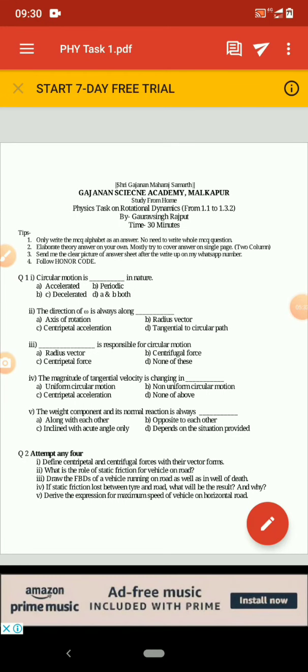The theoretical questions were 5, from which you have to attempt 4. The first question was: define centripetal and centrifugal forces with their vector forms. Many of the students have attempted this question very correctly.